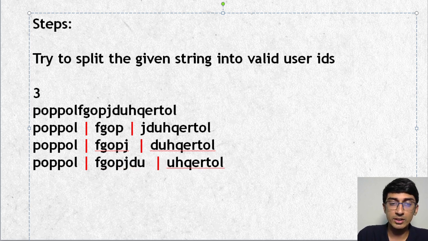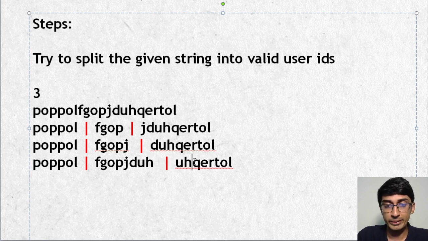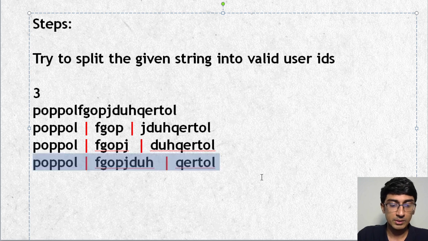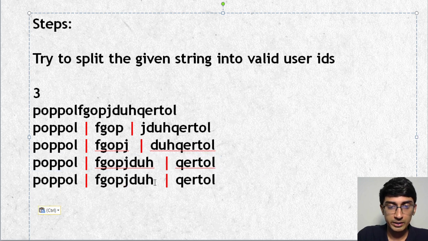I'd have to bring U here, but again, I can't end with a U. So I need to bring H here also. If I bring H here, I get this. So yeah, QERTOL is possible. So I get these 3 combinations here. Can I go even further? Is it possible? Can I bring Q here? Well, if I bring Q here, then the next starts with E. So I have to bring E here, then this will start with R.